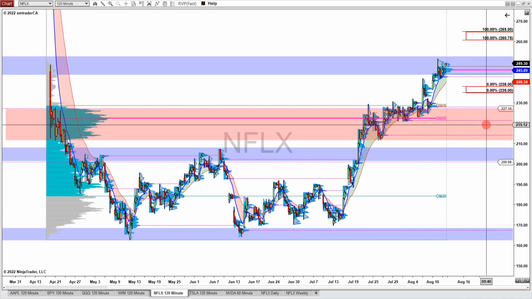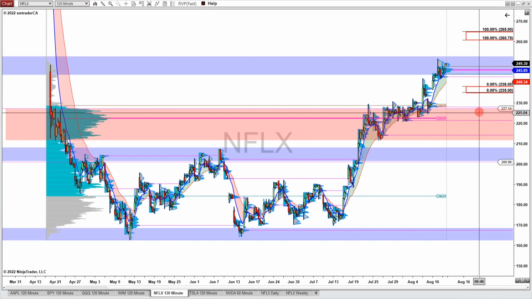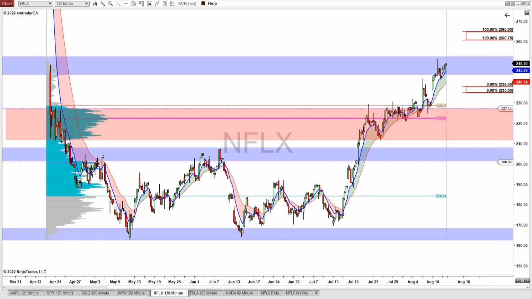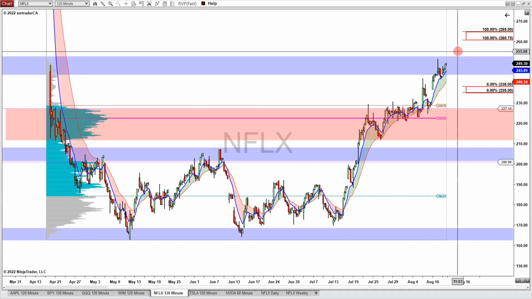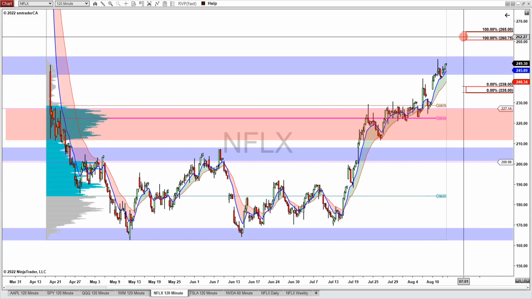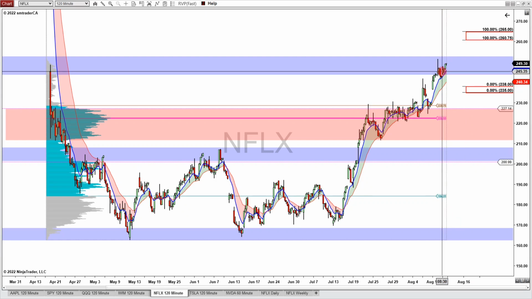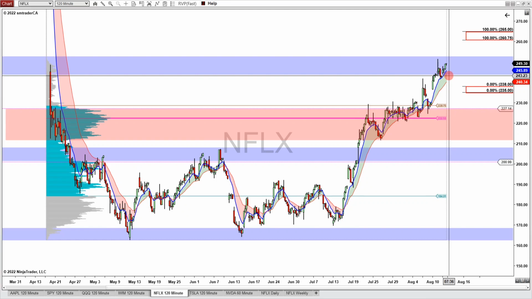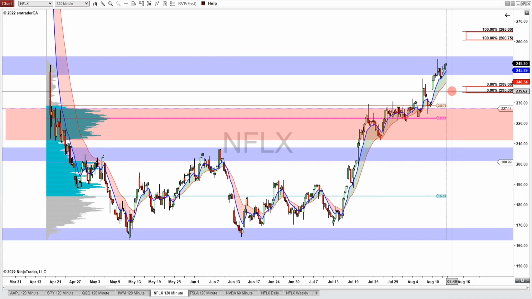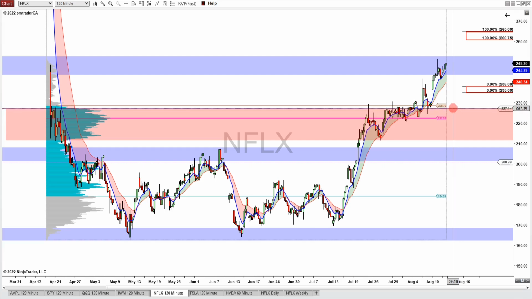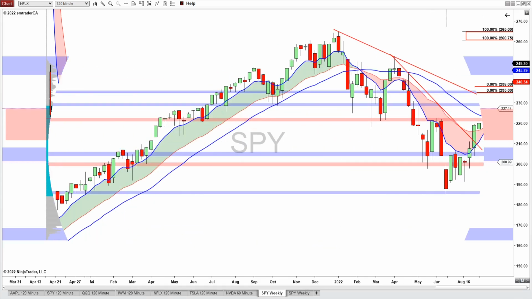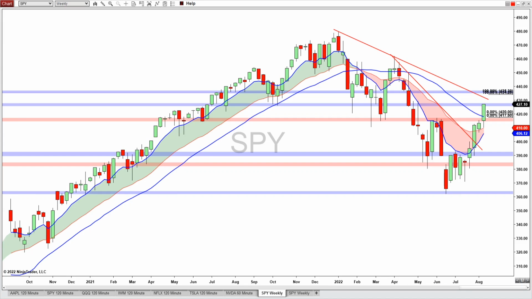And there's also a VPOC near 227 and just above this high volume zone. So for the coming week, here is my upside scenario. Push above this price zone and then come up and tag this upper range near 260. And my downside scenario is to dip below this price zone and tag the VPOC near the 242 level, then dip down to the lower range of the expected move and then possibly move down to the high volume zone near this 227. Those are my levels and scenarios for the SPY, QQQ, IWM, Apple, Tesla, and Netflix for the coming week.